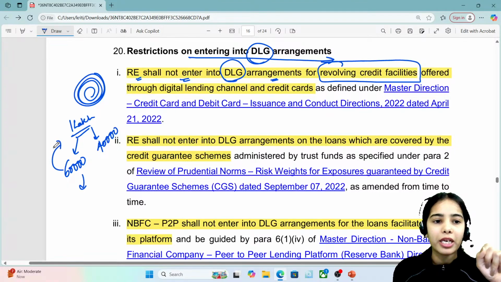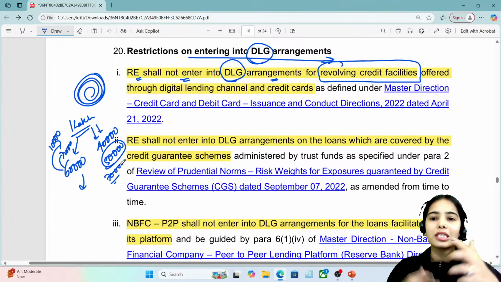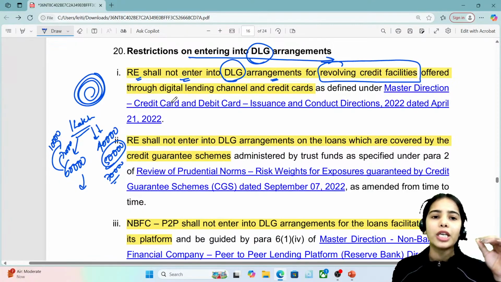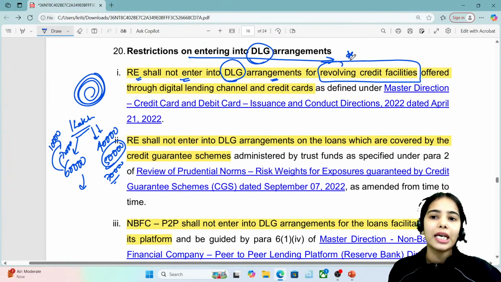Now you have paid back 10,000, so you can get a loan of 50,000. Let's say you have paid back 20,000 more, so now you have a credit facility of 70,000. This is the revolving credit facility. You keep on taking the loans, you keep on paying back. So a regulated entity shall not enter into the default loss guarantee arrangements for revolving credit facilities offered through the digital lending channel and credit cards. This is the basic idea.